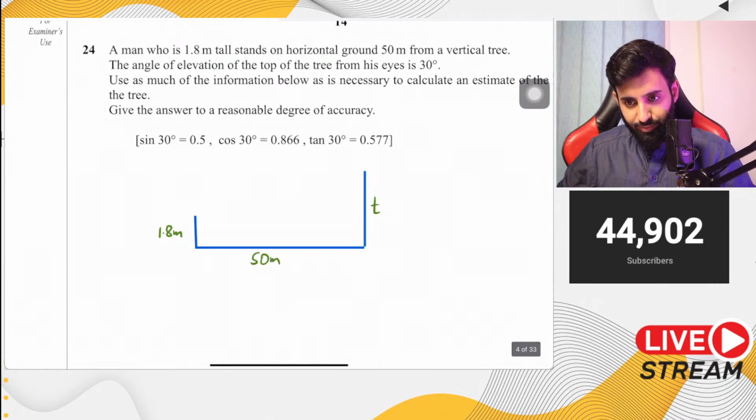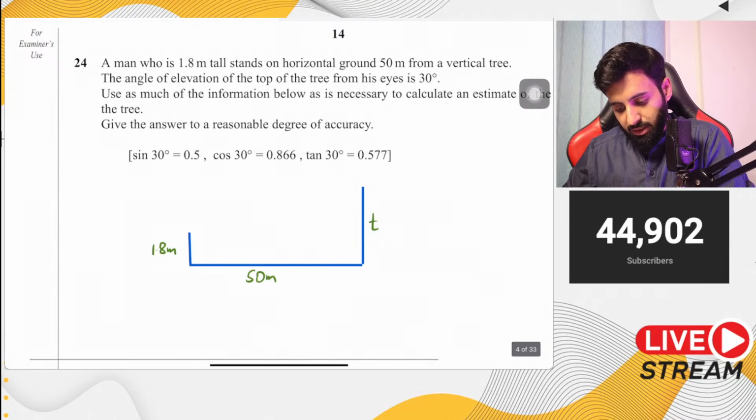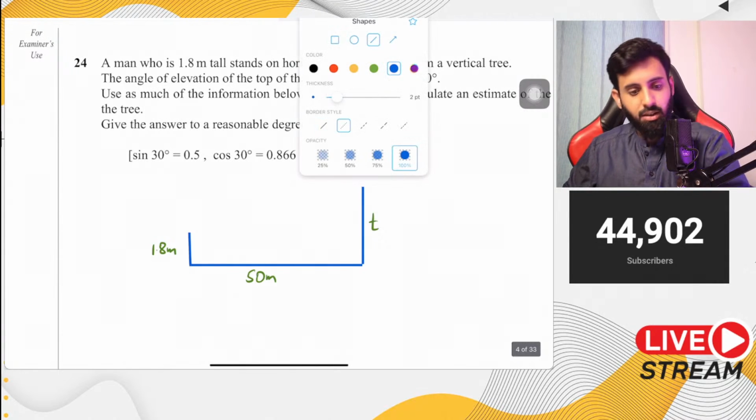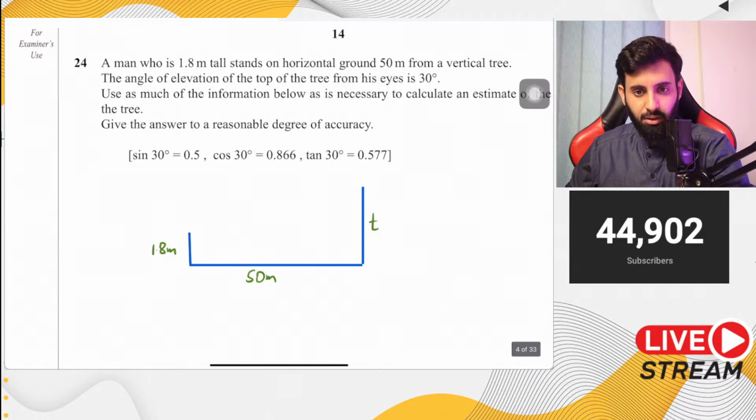So basically, the question is further telling you the angle of elevation. You're given the angle of elevation.